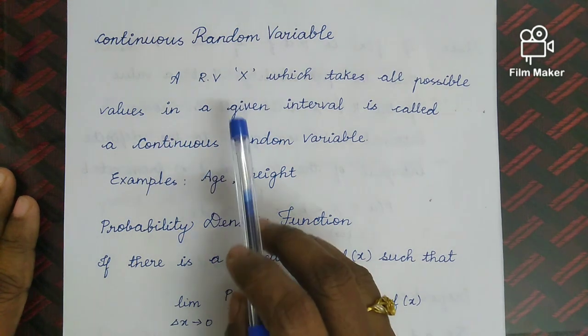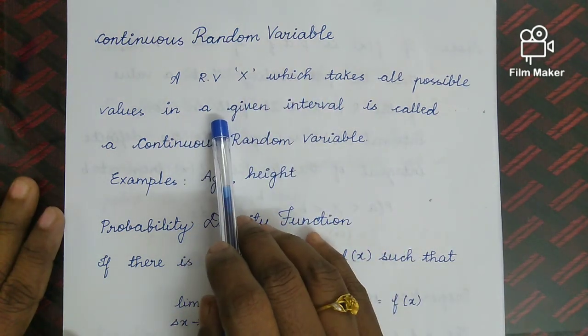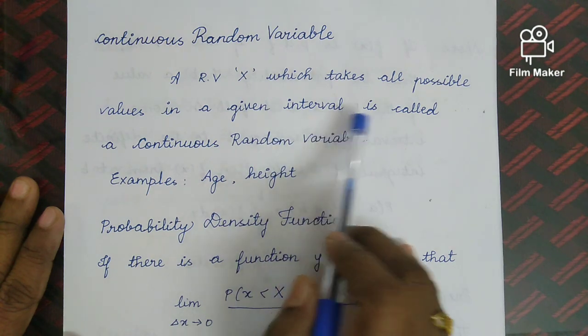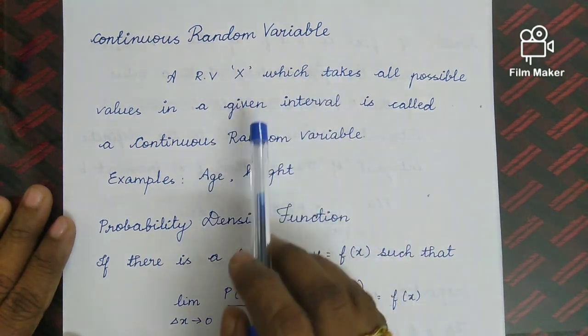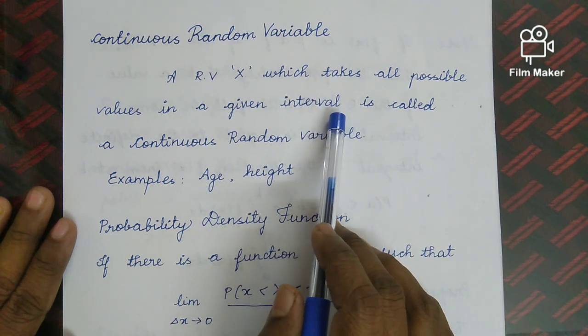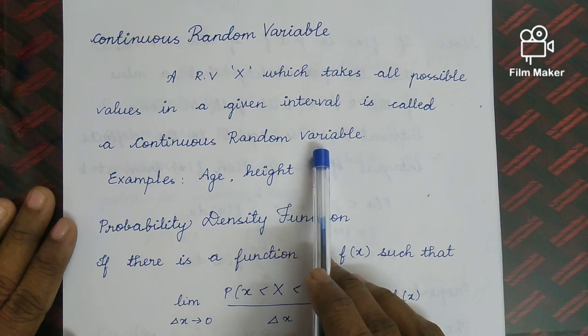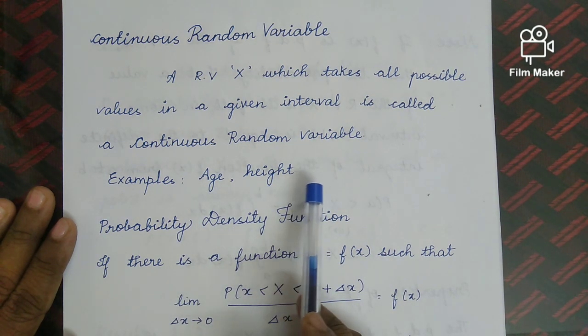Look at the definition. A random variable capital X which takes all possible values in a given interval is called a continuous random variable. So for a continuous random variable, we have to keep in mind, in a given interval. Example: age, height, weight, etc.